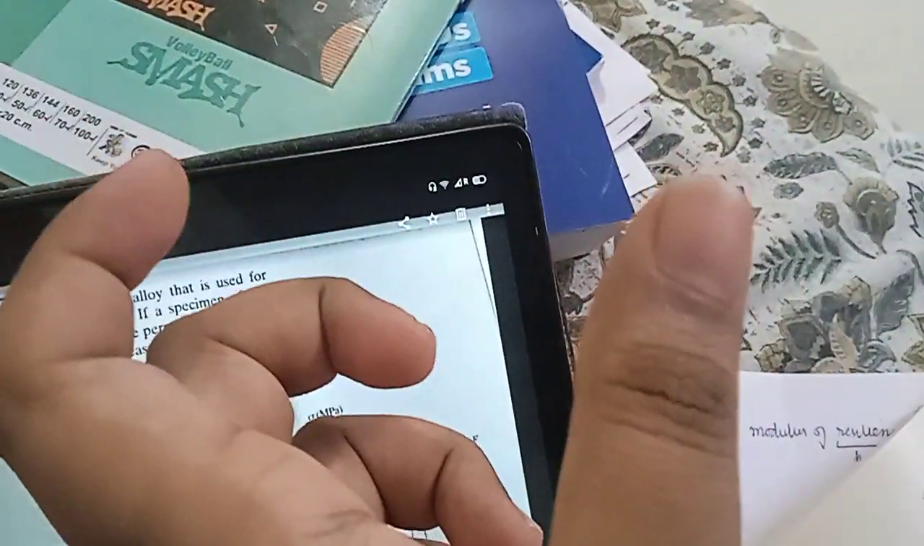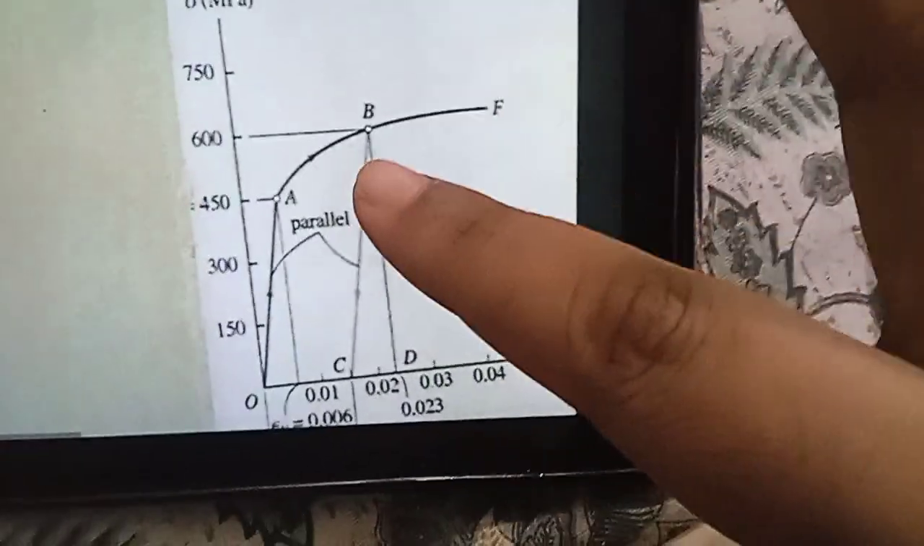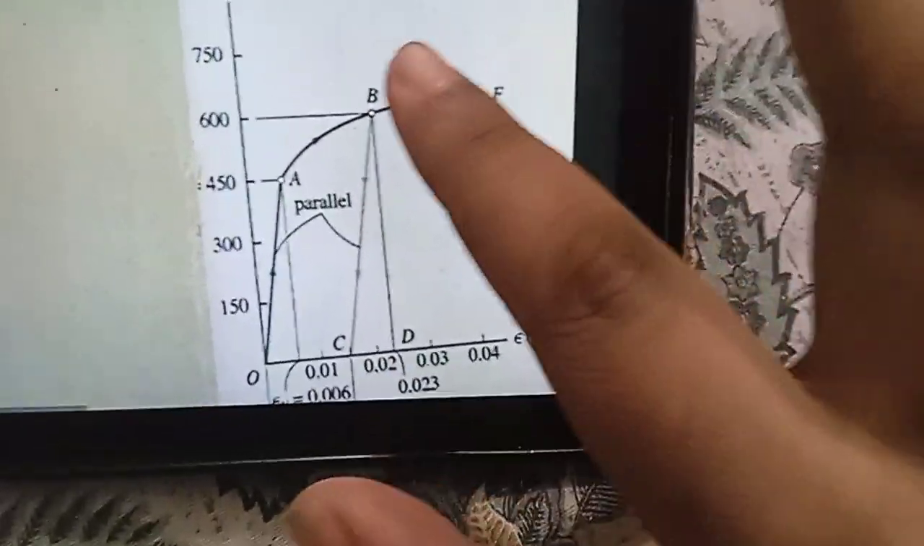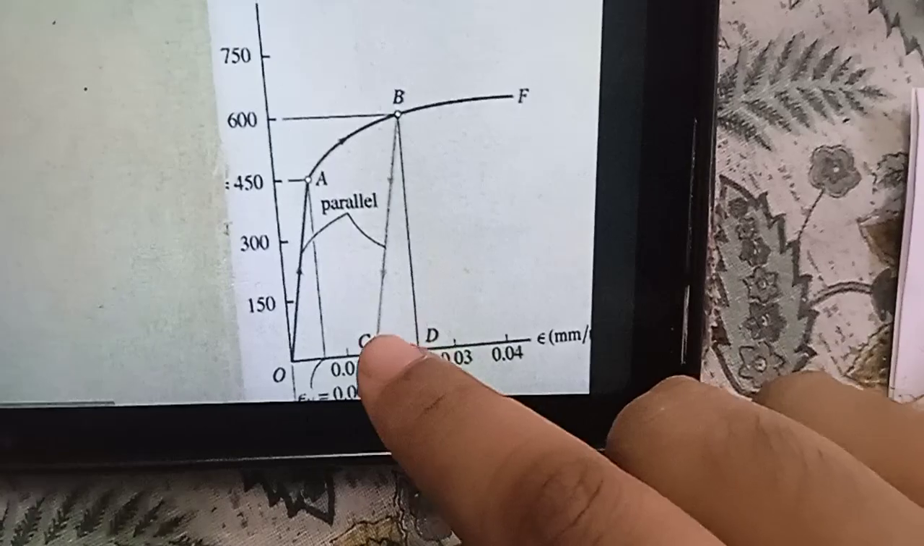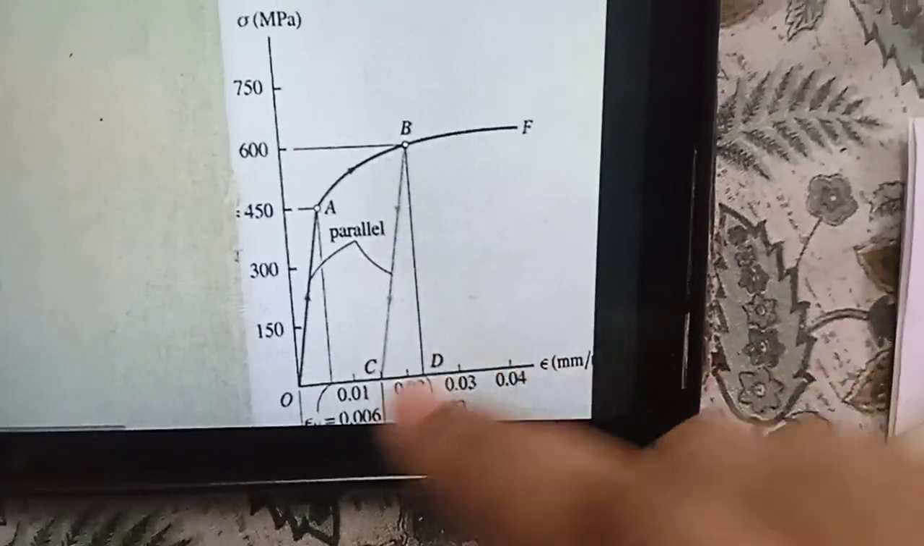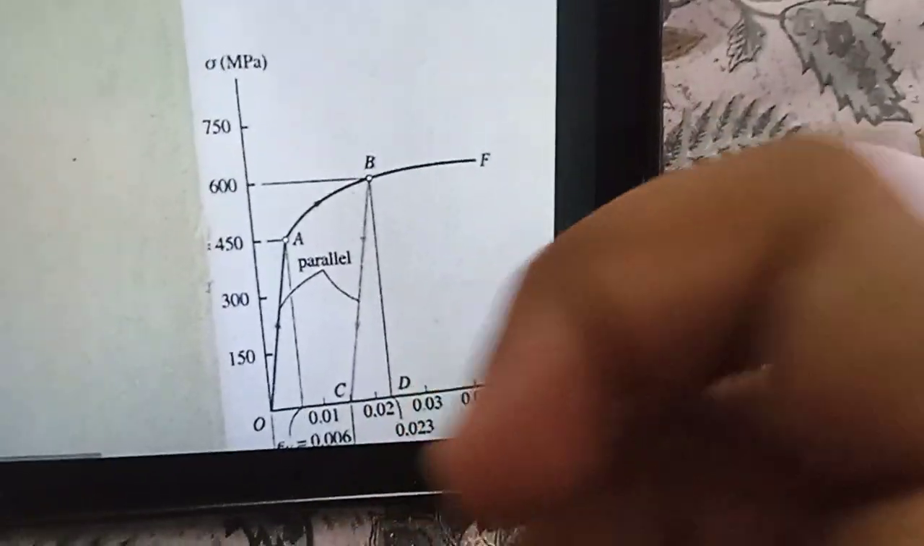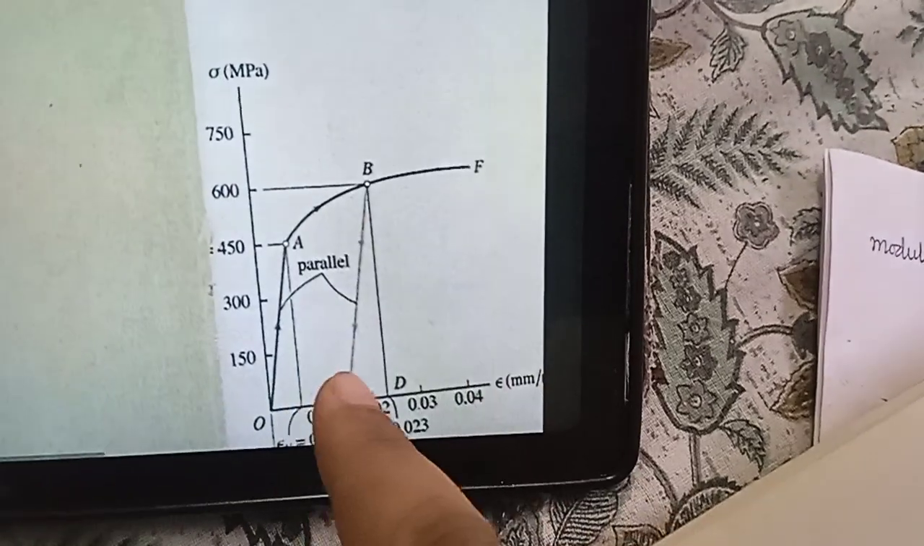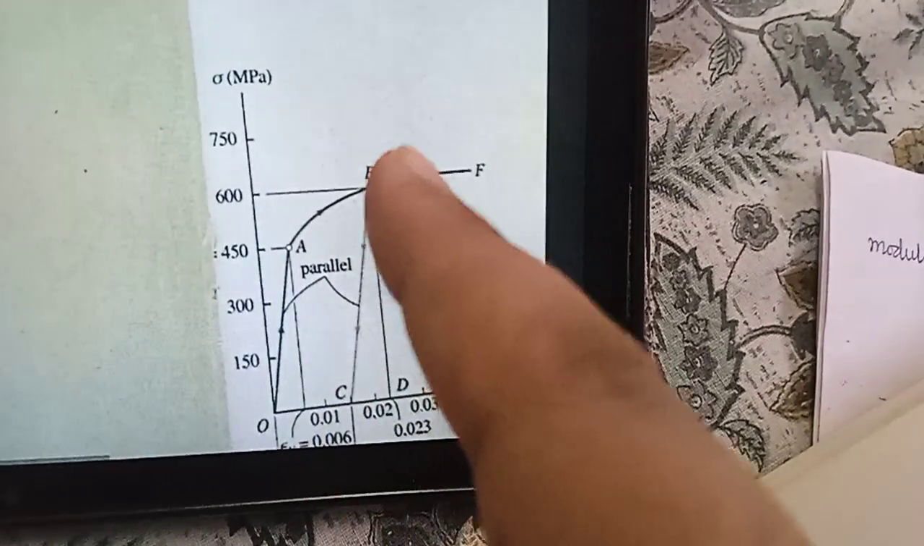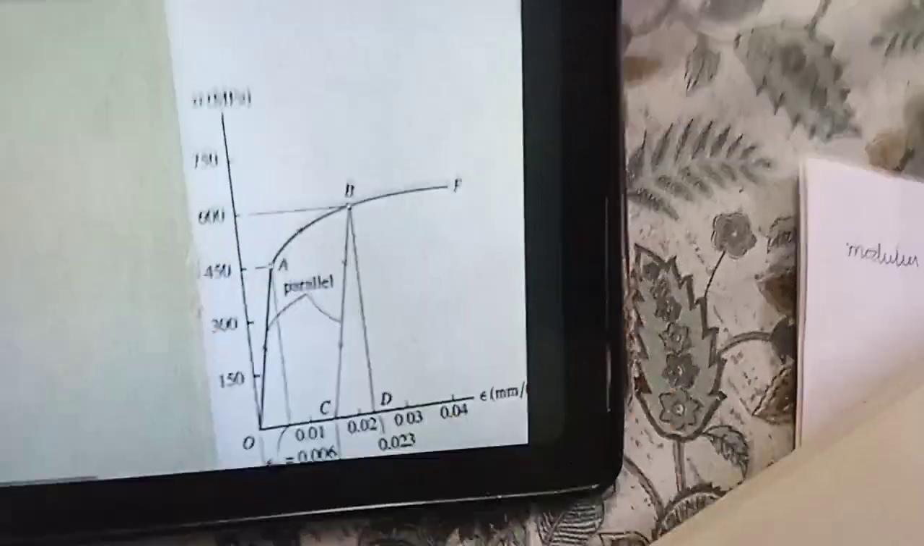So total strain in the body is equal to elastic strain plus plastic strain. If we leave the body here, it comes down here. So this CD is elastic recovery and OC is plastic non-recovery. And what values you will get here are engineering strain values.